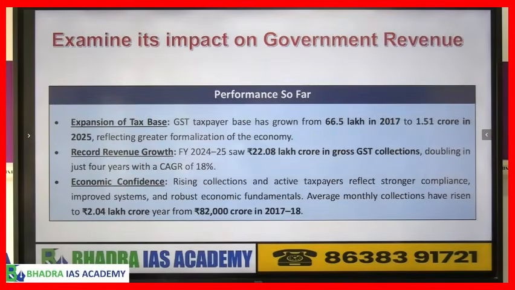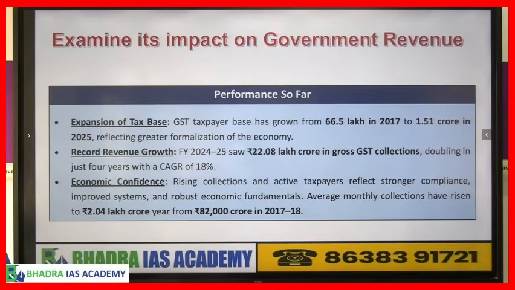Now the third part of our question, the body, is examine its impact on government revenue. मतलब government revenue के ऊपर इसका impact क्या हो सकता है? So if you see, it is like tax base has increased. Earlier there were 66.5 lakh people, now it has gone double, 1.51 crore. That means what? Lot of people are coming under the tax base and lot of sectors are also coming under the tax base. That means what? Government's revenue will increase.